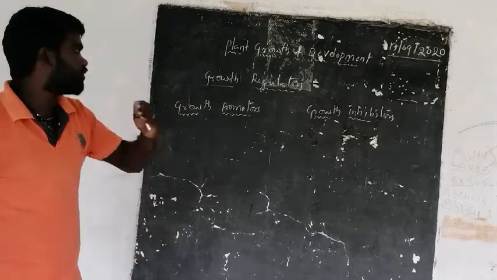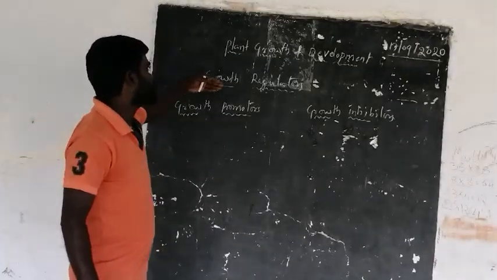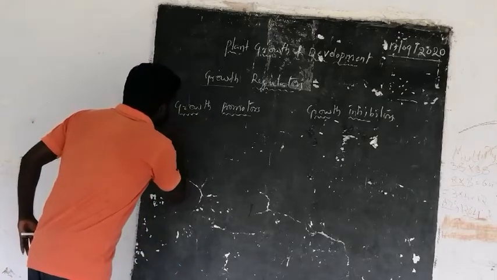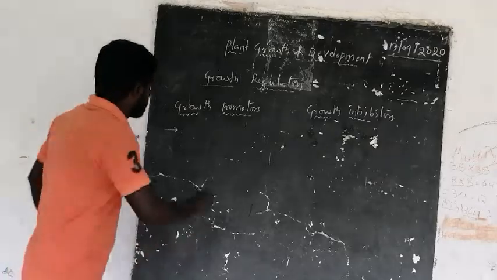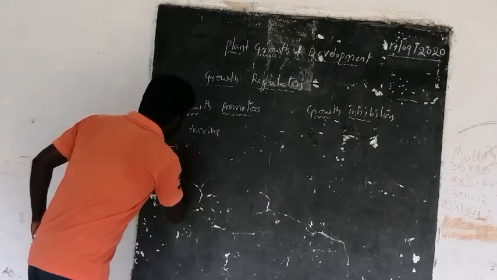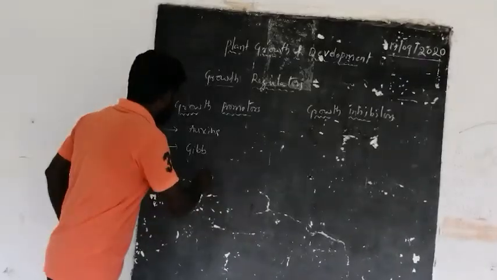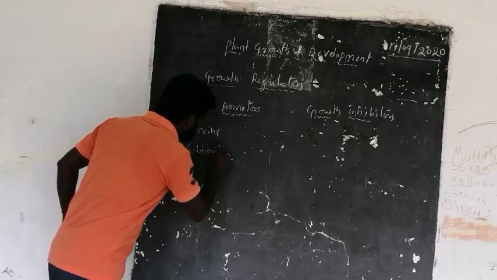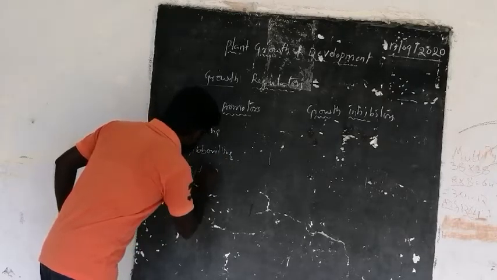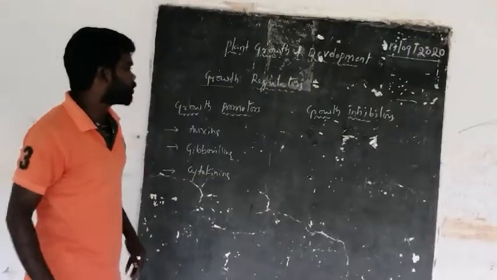These are the two kinds of growth regulators you can observe in the lesson called plant growth and development. The growth promoters include auxins, gibberellins, some people say gibberellins, and cytokinins. These are the three kinds of growth promoters.